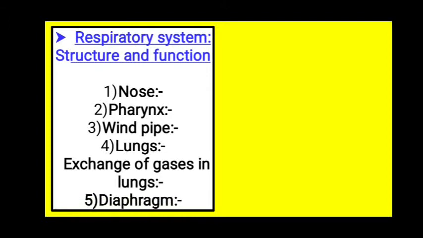And the last organ that is involved in the process of respiration is the diaphragm. It is a muscular partition which is present at the base of the thoracic cavity, in between the thoracic cavity and the abdominal cavity. That means just above the abdominal cavity. So when air moves in through the nose, it reaches the lungs. At that time, there is contraction and relaxation that takes place in the diaphragm, and this results in the process of breathing.